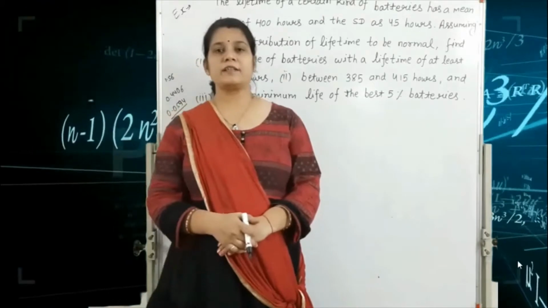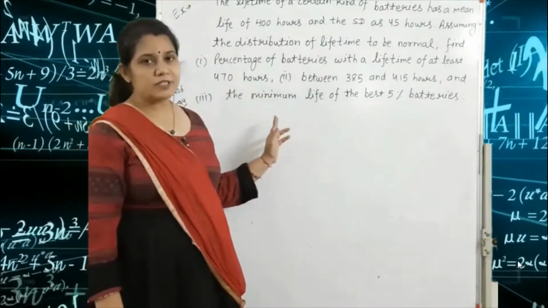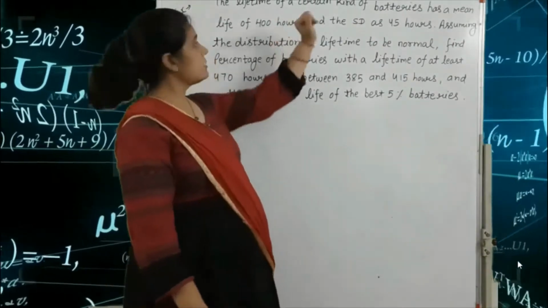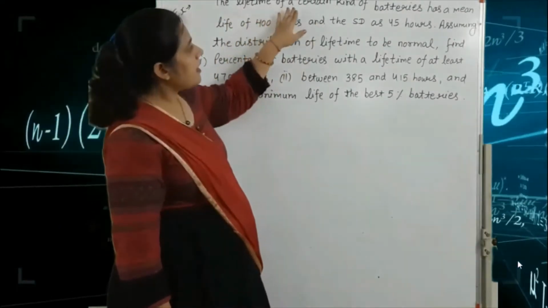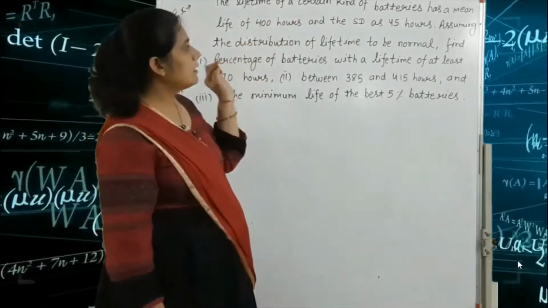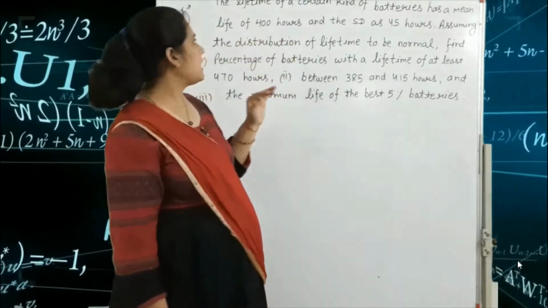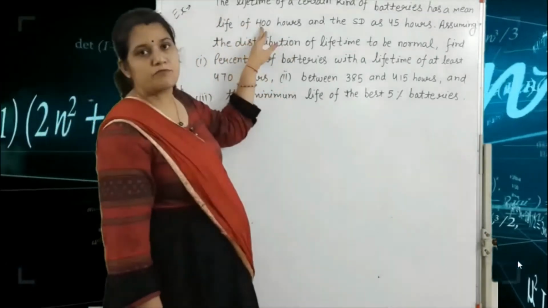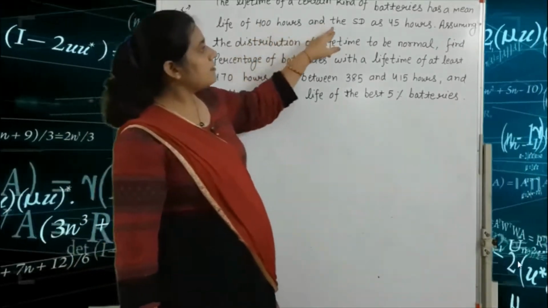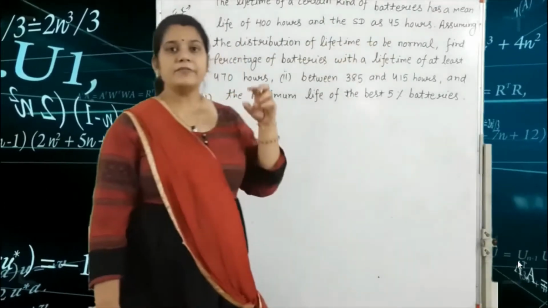I am going to take a lecture on the normal distribution, and this is an example of the normal distribution. The question is: the lifetime of a certain kind of batteries has a mean life of 400 hours and a standard deviation of 45 hours.